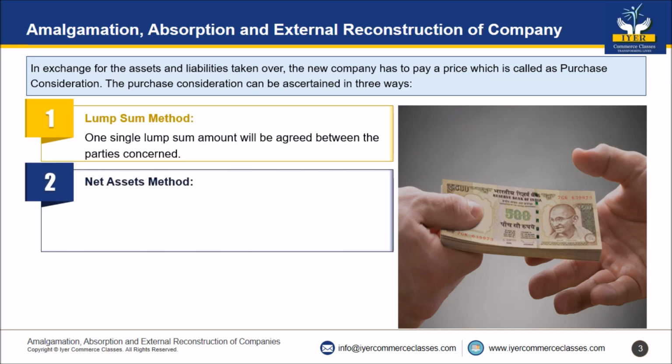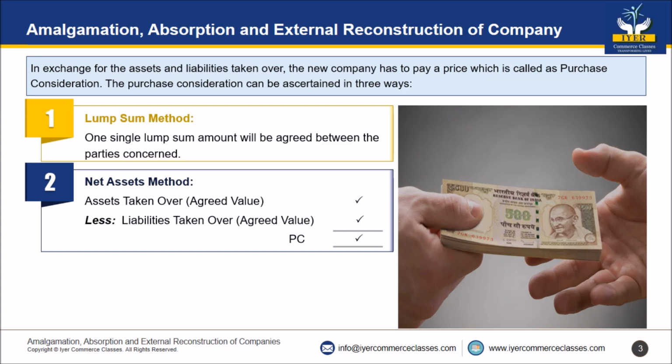Number two, net asset method. Here we have to apply one formula: assets taken over by the new company at agreed value less liabilities taken over at agreed value. Assets taken over minus liabilities taken over, that is what is called purchase consideration. In this method, friends, you have to remember two points. Number one, you will write only the assets and liabilities which are taken over. And number two, you will always take the agreed value.